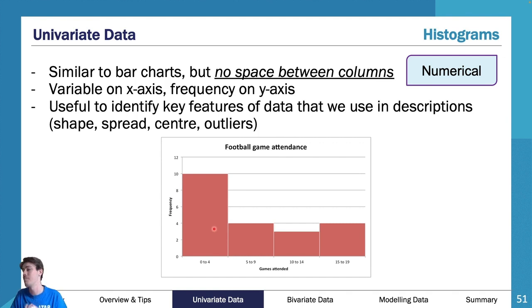So you say, all right, our central spot is between 5 and 9. So you don't talk about the exact median or the exact mean. You talk about your center spot. And then you talk about outliers. You might have a bit of outlier information, like a really big peak somewhere that's not that useful. You talk about that as an outlier. So that's where histograms become more common for numerical continuous data, because then you sort of interval it. You put that information into intervals and you get the relevant information out.